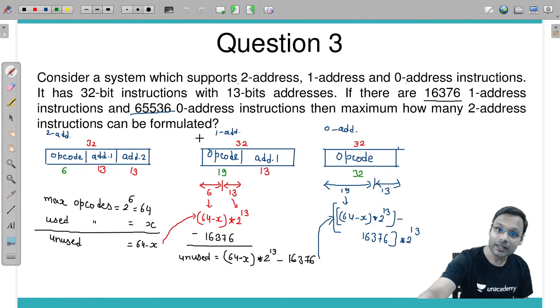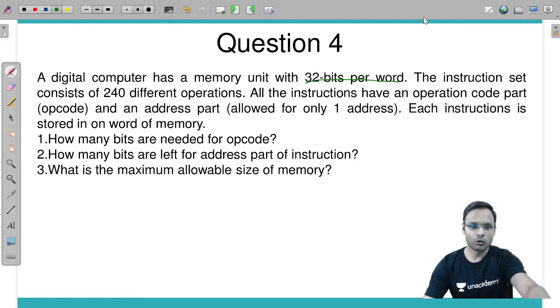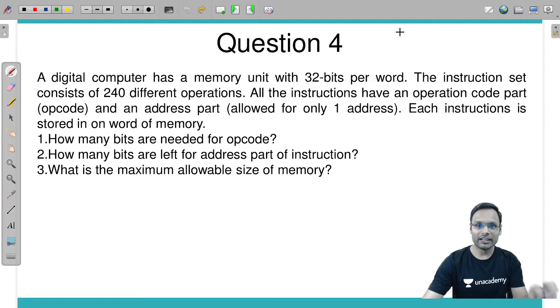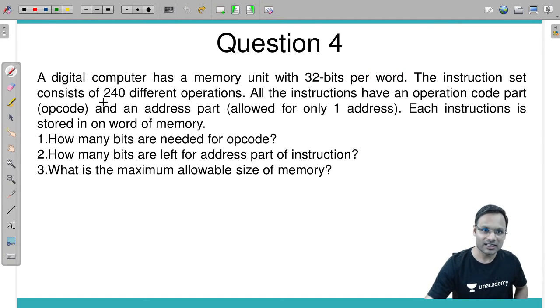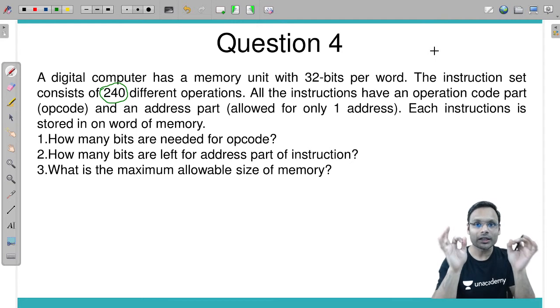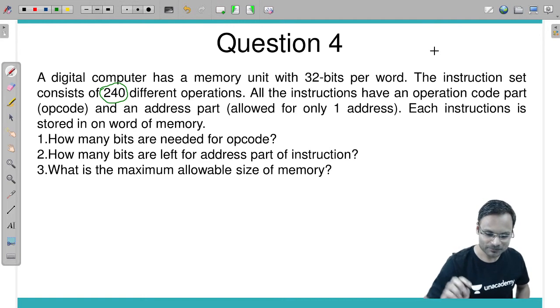Let's go to question number 4, the next one. A digital computer has a memory unit of 32 bits per word. Fine. So we have a memory unit in which 32 bits are there on each word. The instruction set consists of 240 different operations. Instruction set consists of 240 distinct operations means 240 instructions are supported by your computer system.